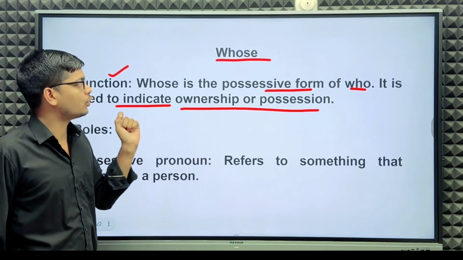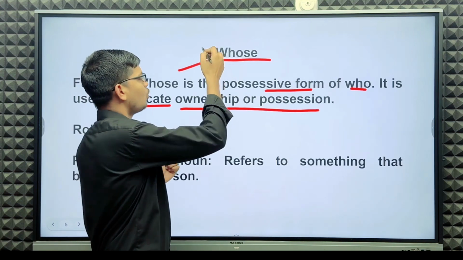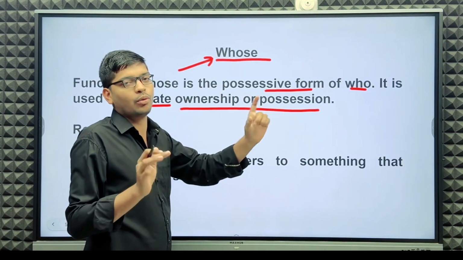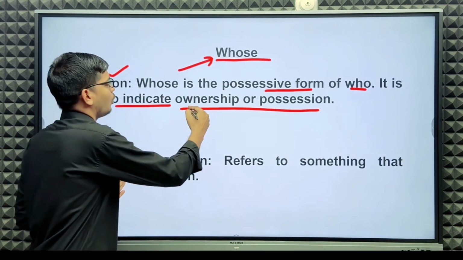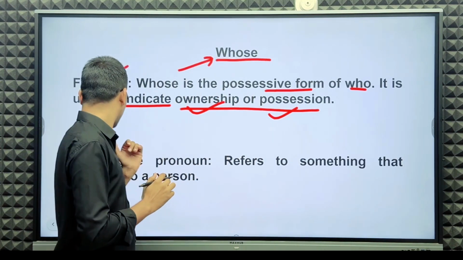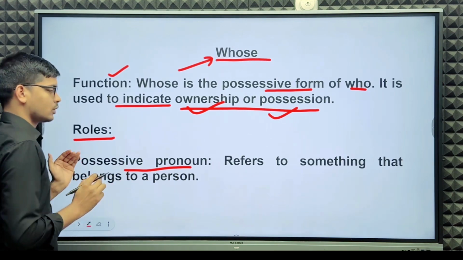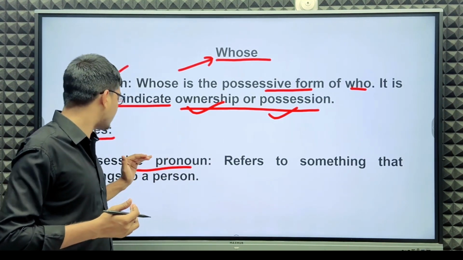So don't forget, whose is only the possessive form of who. It is used to indicate ownership or possession. Now the role: whose is a possessive pronoun.